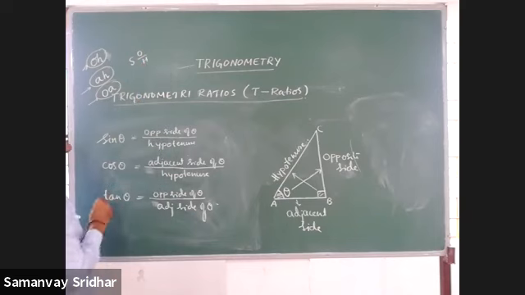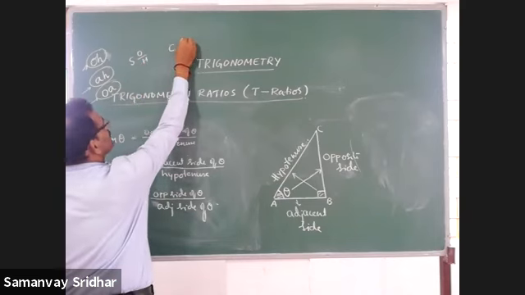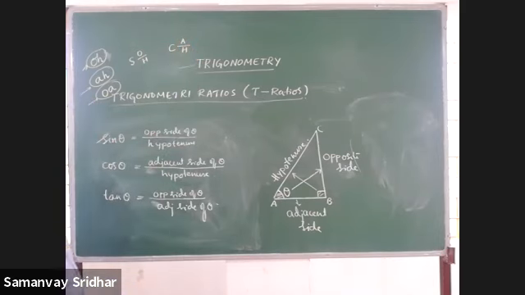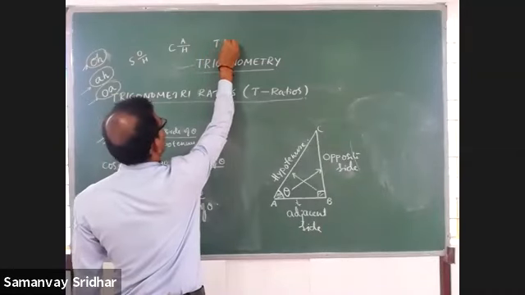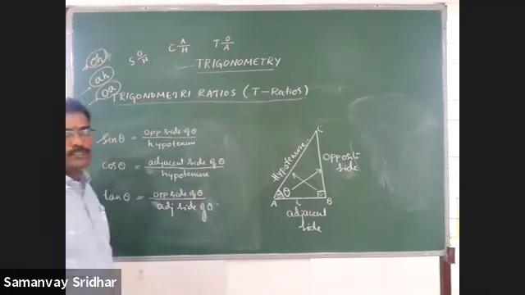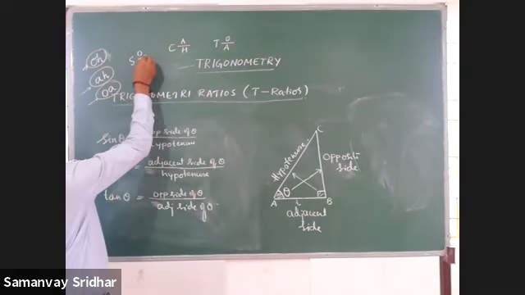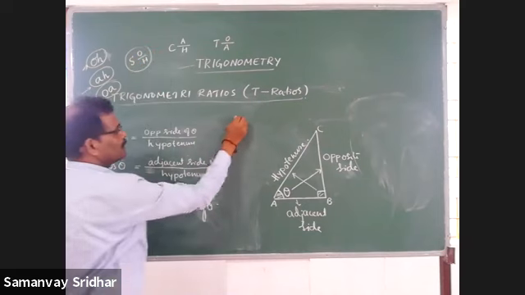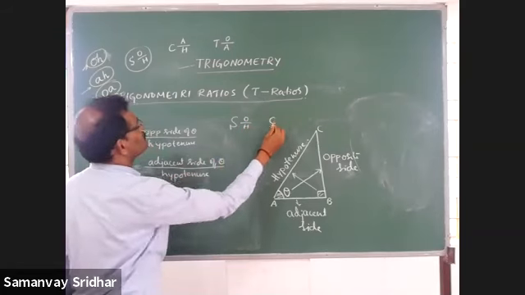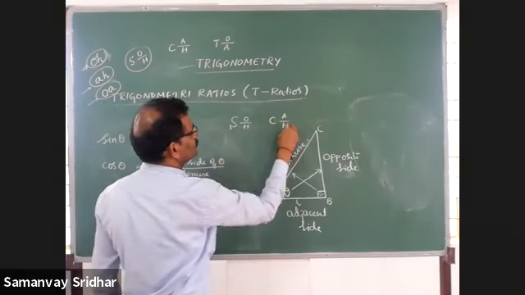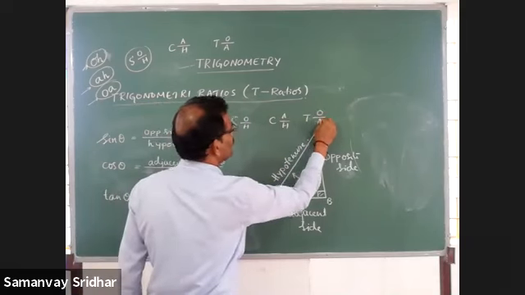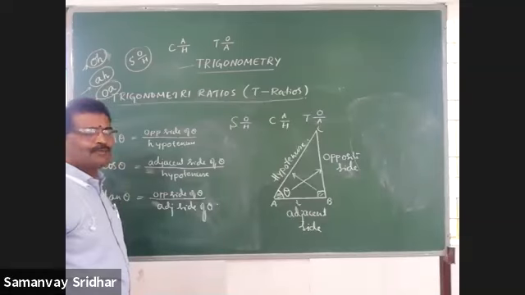For sin it is O by H. For cos it is A by H, adjacent by hypotenuse. For tan it is O by A, opposite by adjacent. Got this? Just observe how I wrote it. For sin, O by H. For cos, A by H. For tan, O by A. It is a very simple thing.